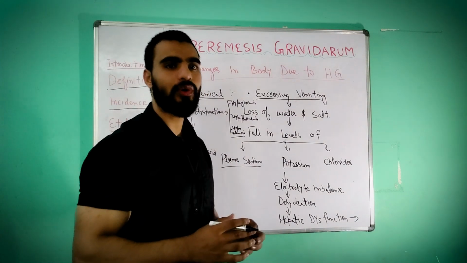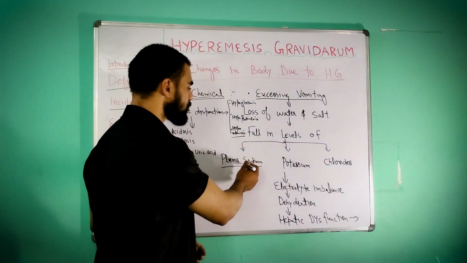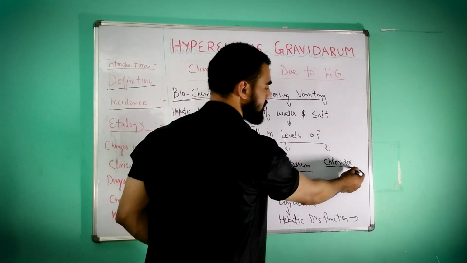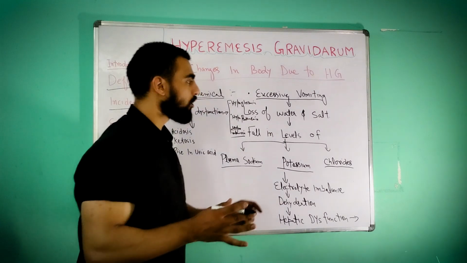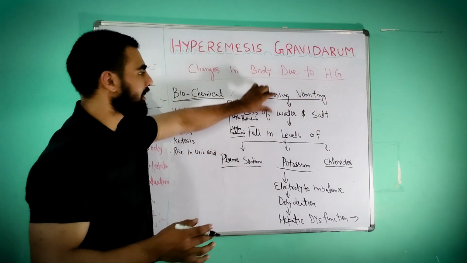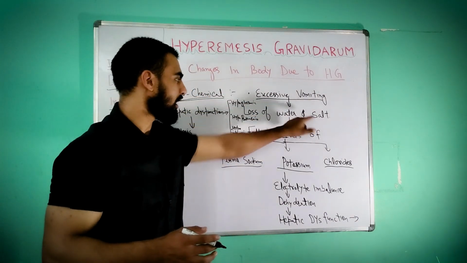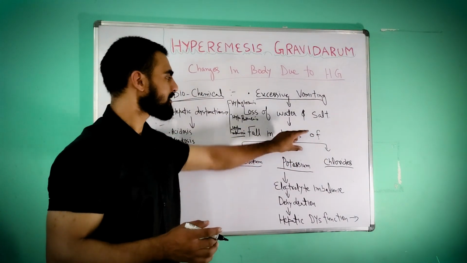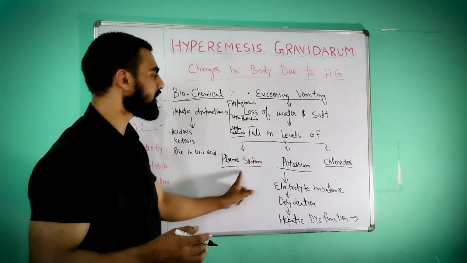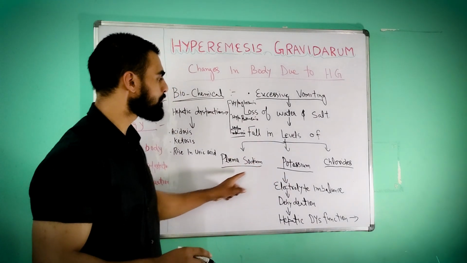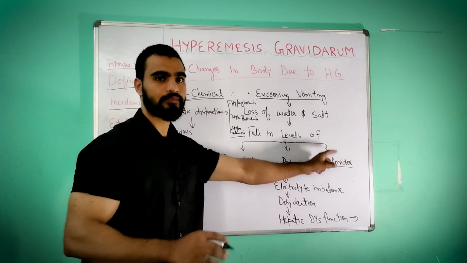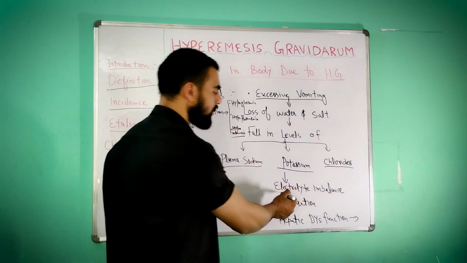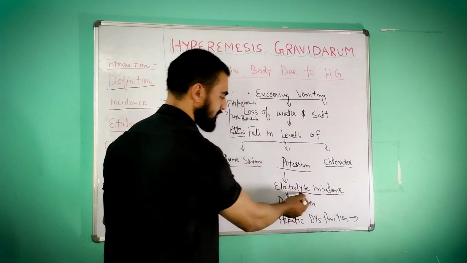that is hyponatremia, plasma sodium, potassium, hypokalemia, and chlorides, hypochloridemia. So excessive vomiting will lead to loss of water and salt. Because of that, there is a fall in the levels, meaning the levels of sodium, potassium, and chloride will decrease. So these salts, their level will decrease. That will lead to electrolyte imbalance.